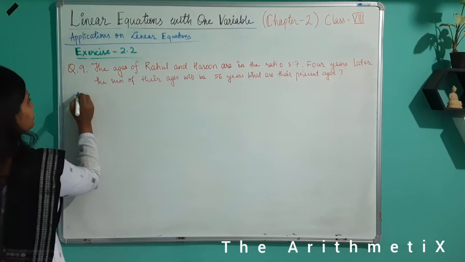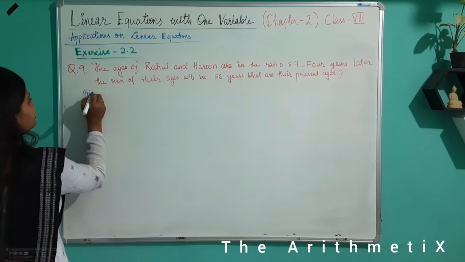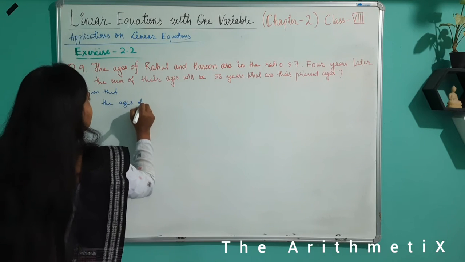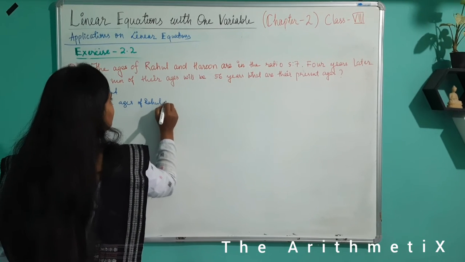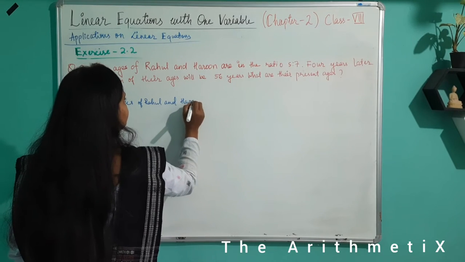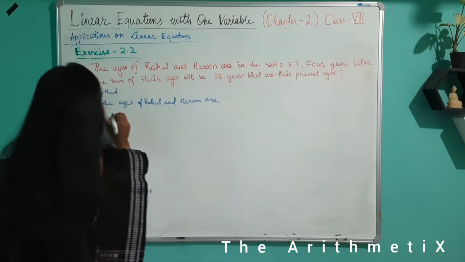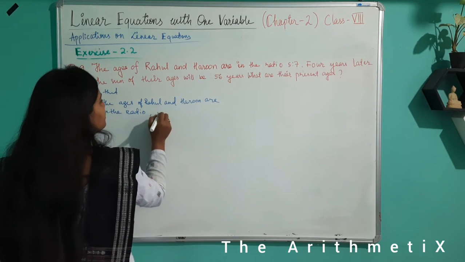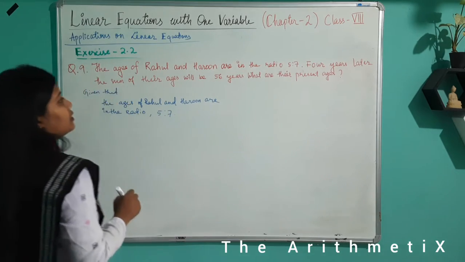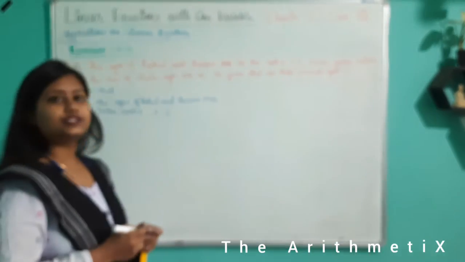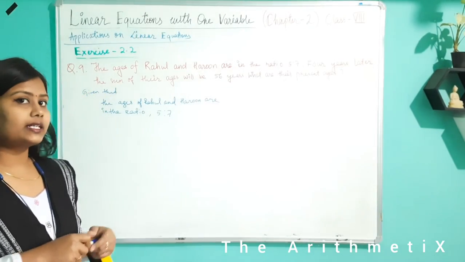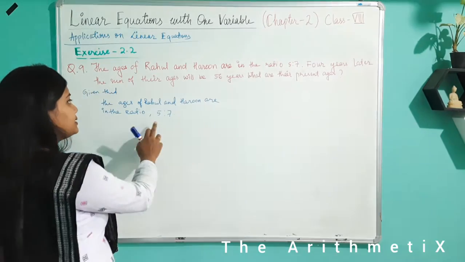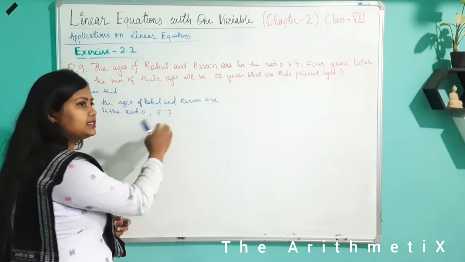So see, first in condition 1, it is given that the ages of Rahul and Harun are in the ratio 5:7. So we are talking about the ratio here. We are not given the exact present age. So when a ratio is given as information, we have to take it as x. So one will be 5x, one will be 7x.